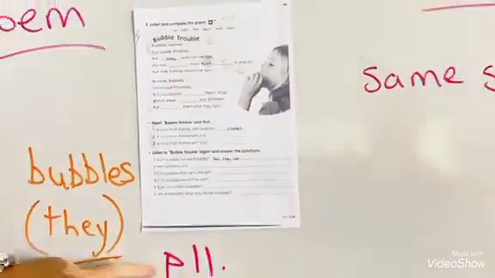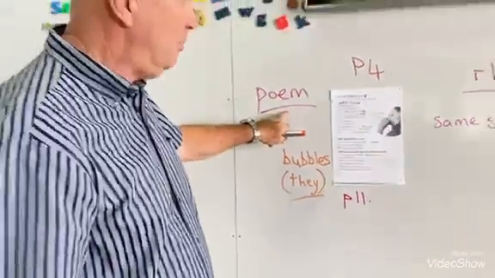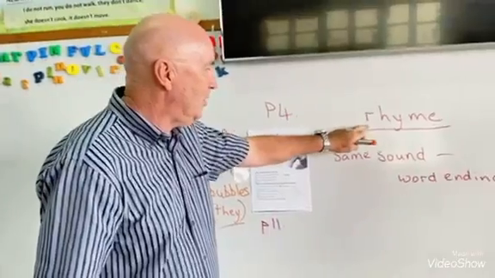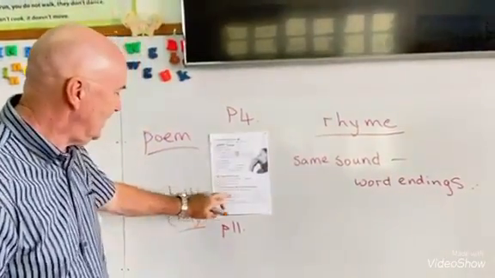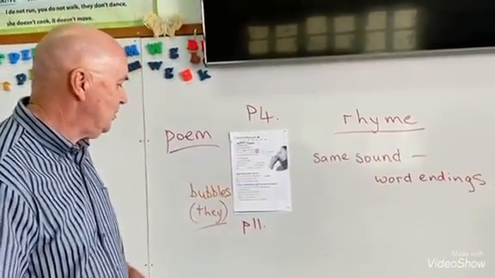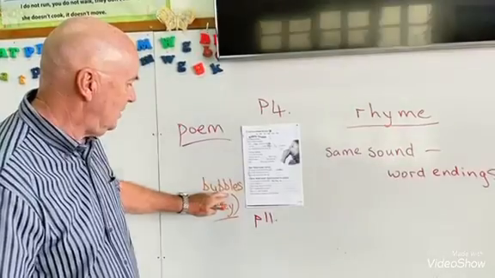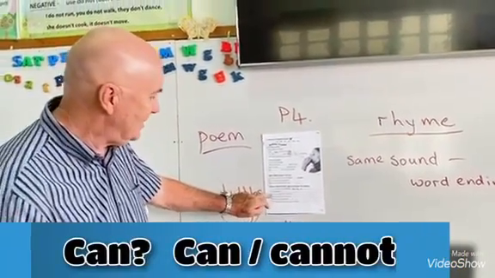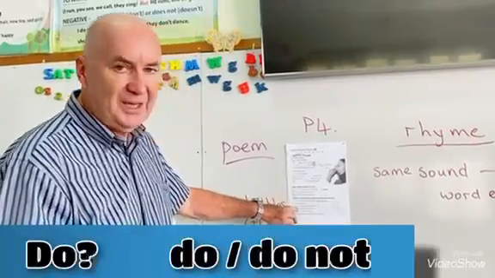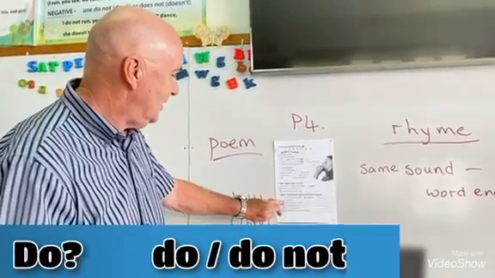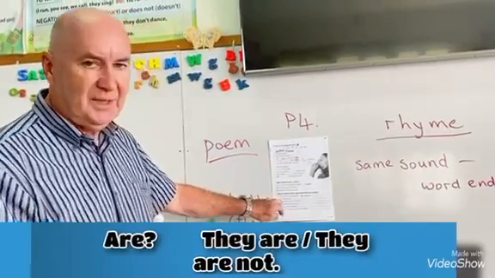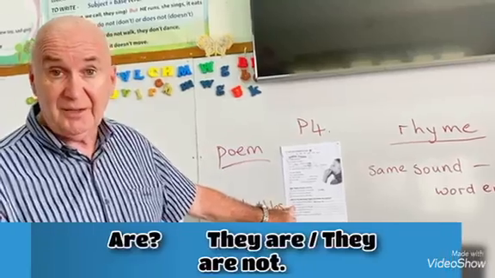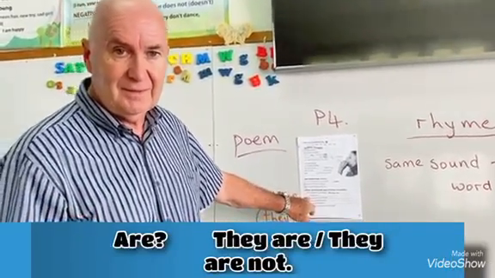Okay, so it's workbook 11, a little poem, and look for the words that rhyme, and then see if you can do the 6 questions at the bottom, all about bubbles. Remember, if the question is can, the answer will be can or cannot. If the question is do, the answer will be do or do not. If the question is are, the answer will be they are or they are not. Okay.